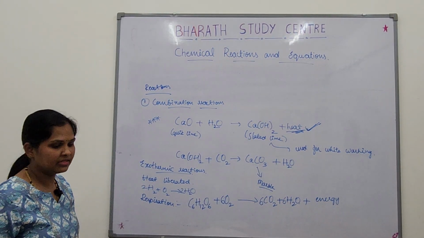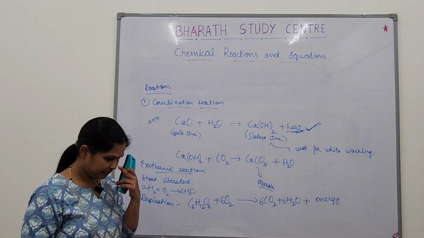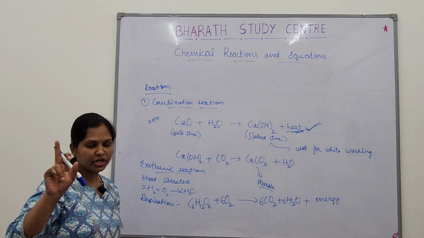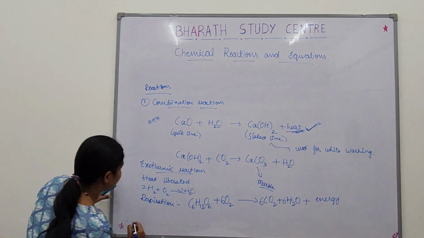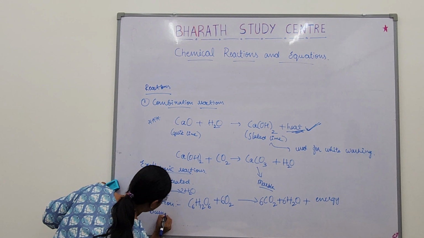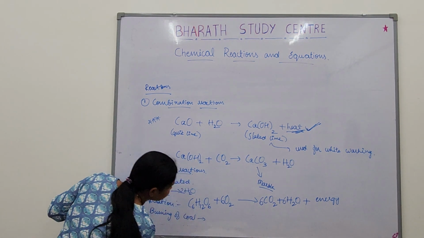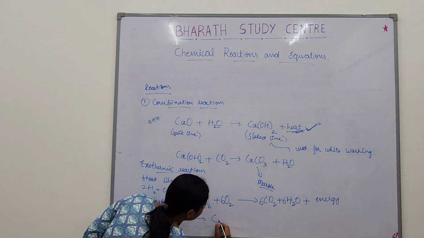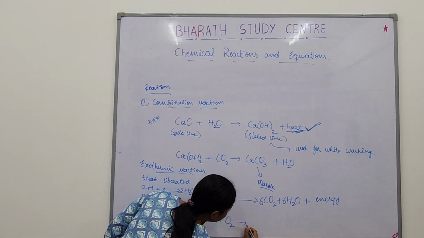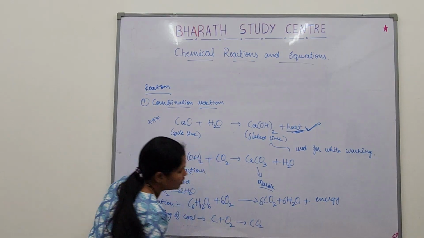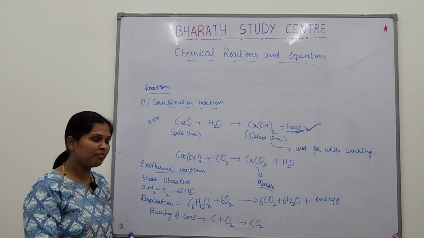Another thing is burning of coal, that's nothing but carbon. Burning of coal is also an example of exothermic reaction. Carbon plus oxygen giving CO2. And burning of methane.